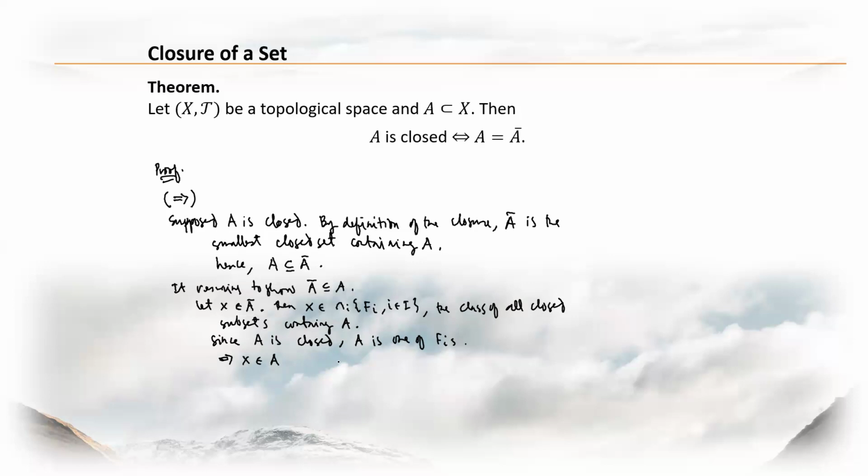So therefore, since X is an element of the intersection, X must also be an element of A. And what is the implication? It means that A bar is a subset of A. So that means that A bar is equal to A.